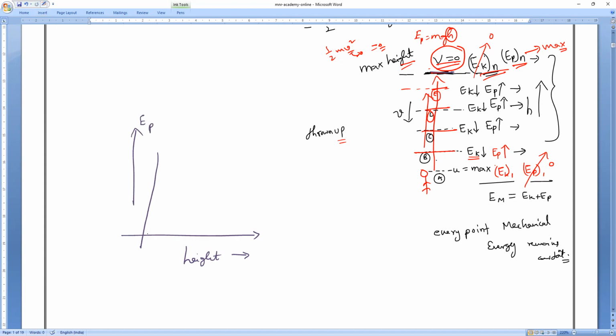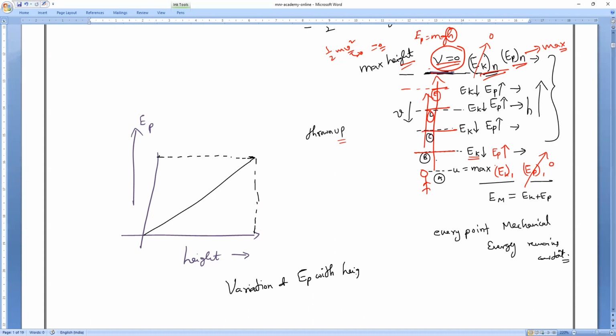Height is directly proportional to potential energy. As height keeps increasing, potential energy also keeps increasing. So note it, everybody: variation of potential energy with height.